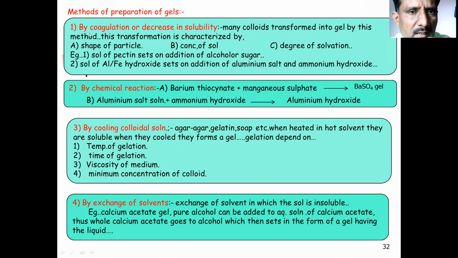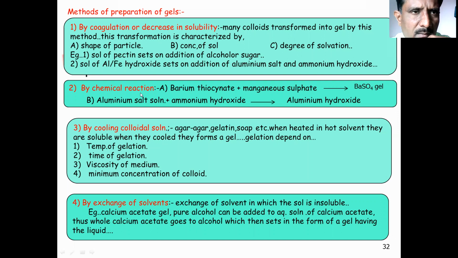Now, one by one, I will share with you. First, by coagulation or decrease in the solubility. For example, sol of pectin sets on addition of alcohol or sugar solution, or sol of aluminum or iron hydroxide sets on addition of aluminum salt. These are the examples of the coagulation or decrease in solubility method for the preparation of gel.